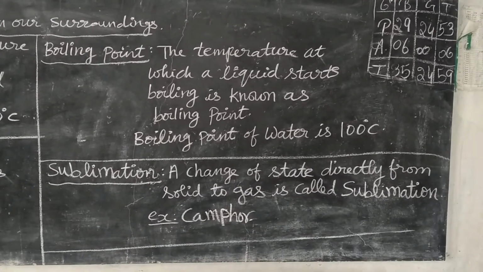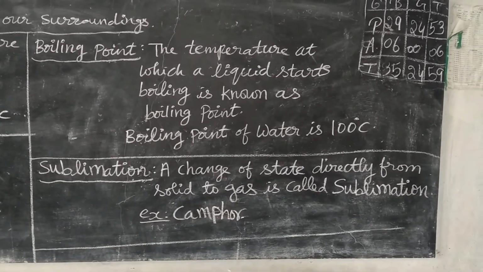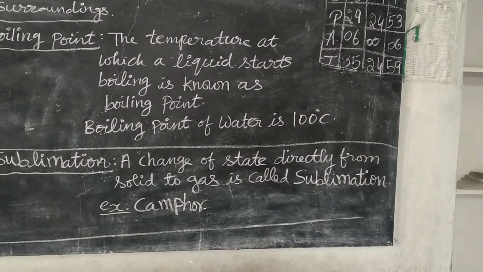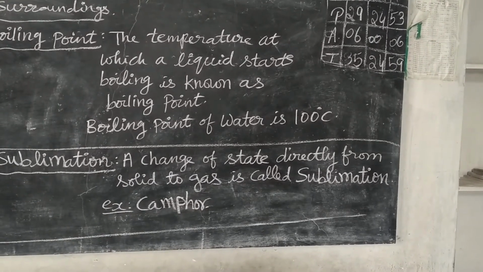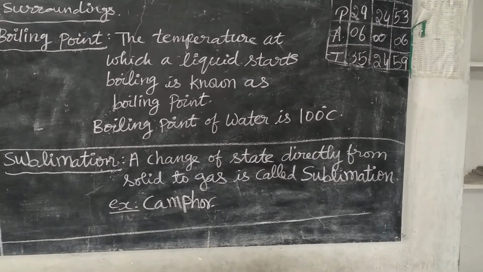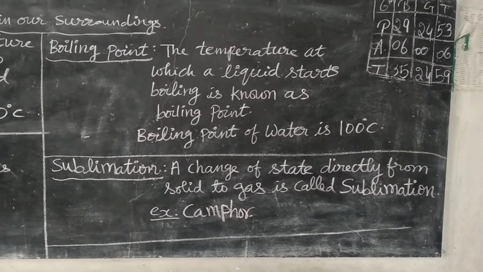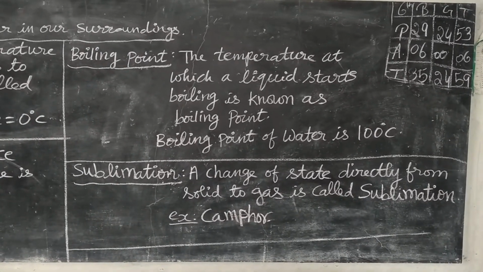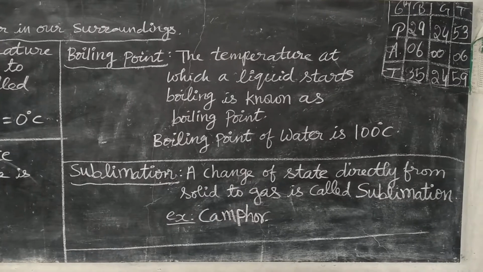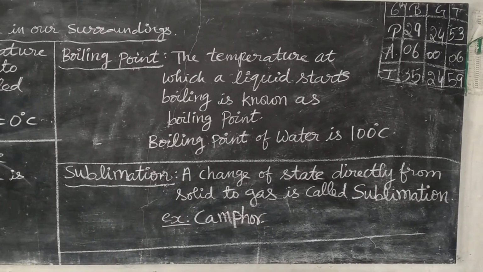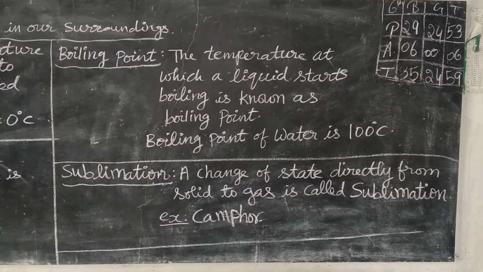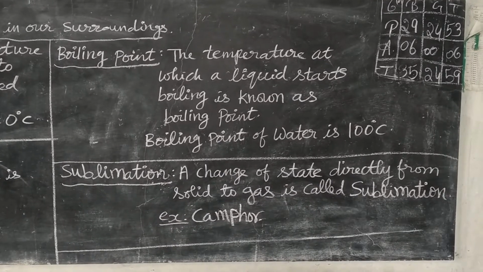Understood? Next is sublimation. Here, a change of state directly from solid to gas is called sublimation. In other processes like melting point and boiling point, what happened? In melting we changed solid into liquid. That same liquid, when it is heated, boils.